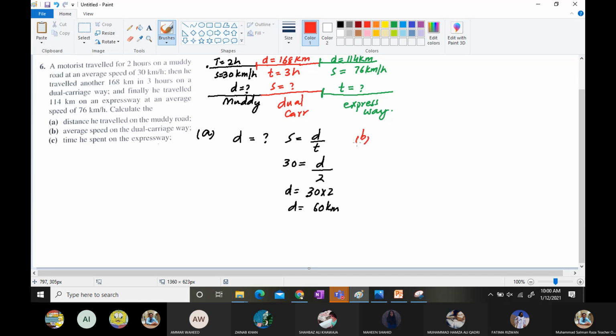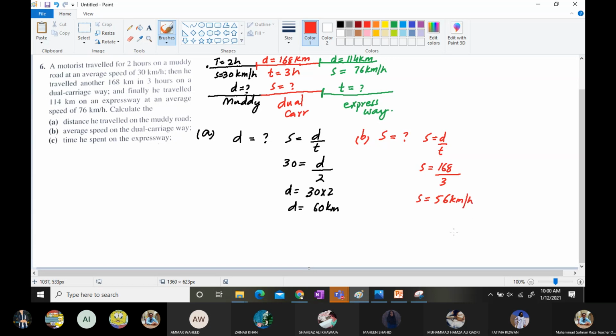So for the B part, average speed is mentioned on the dual carriageway. So speed is unknown, and we again know the formula, that is speed is equals to distance over time. So speed is unknown, where the distance is 168 kilometers and time is 3. So if I find out the speed, it is 3 5s are 15 and 3 6s are 18. So that is 56 kilometer per hour.